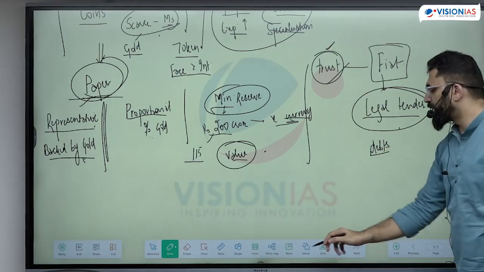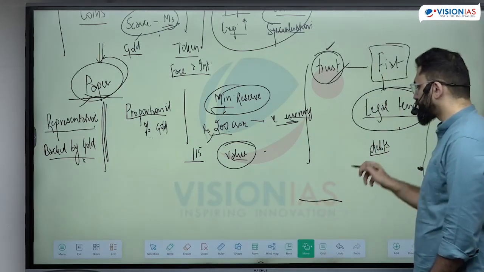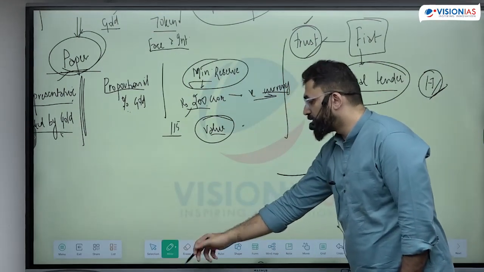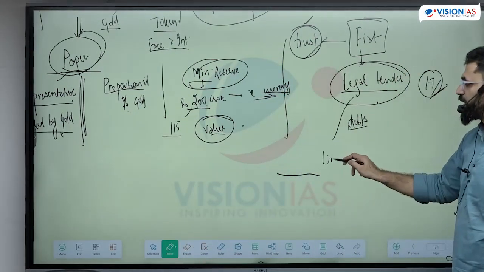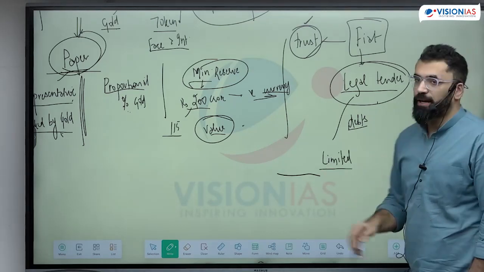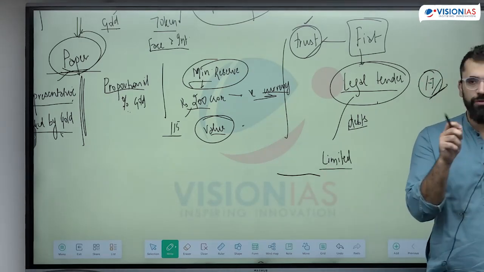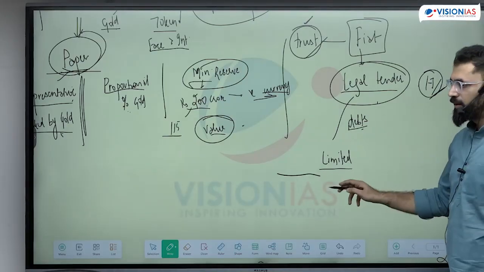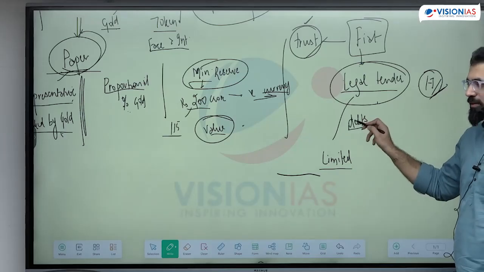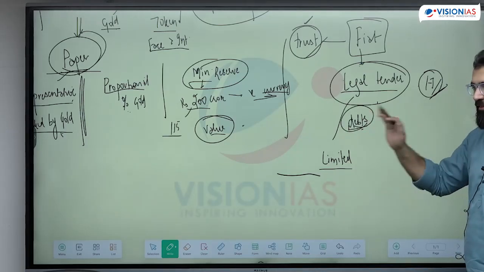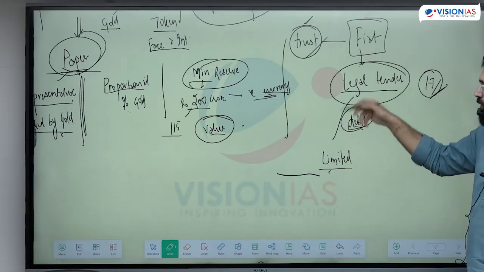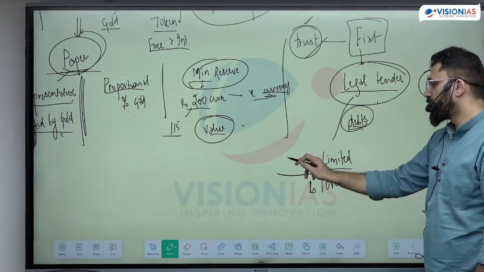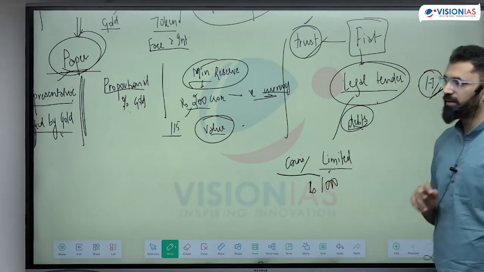And legal tender can be limited and unlimited. What's a limited legal tender? Why? What is the concept of limited? That up to certain level only you can use these coins. Beyond that, the person can refuse in settlement of any debt. Anyone will refuse the settlement of debt up to 1 rupee in coins, everyone will refuse. Limited hai. And they can refuse it by law. So maximum you can accept in coins up to rupees 1000 and 50 paisa up to rupees 10.